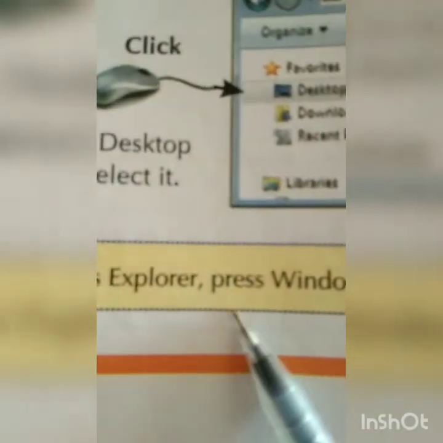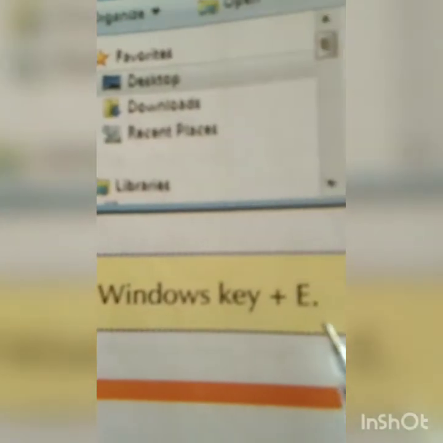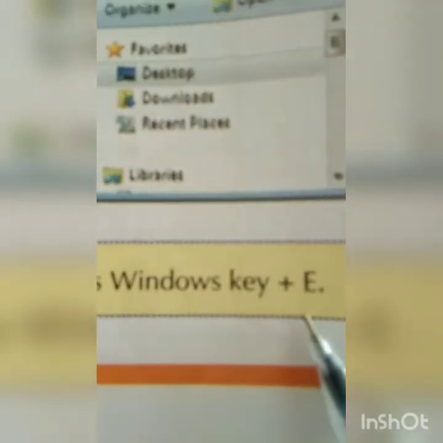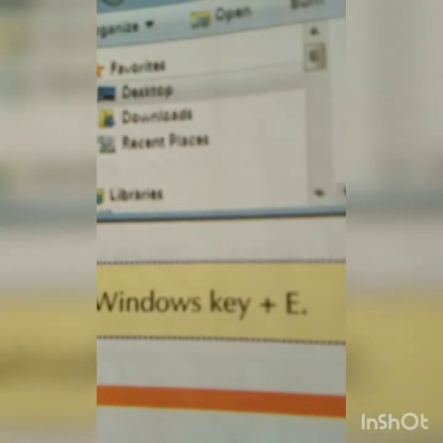And with the help of the keyboard you can use a shortcut key to open Windows Explorer. Just press the Windows key plus E. Both together you have to press, then only can you open this.